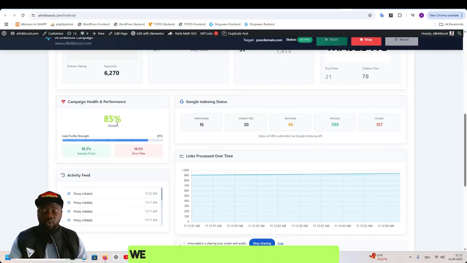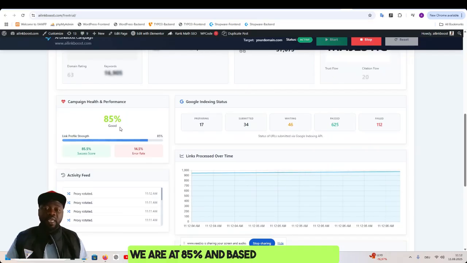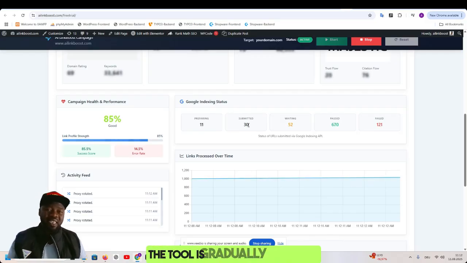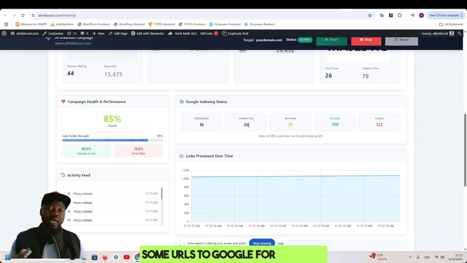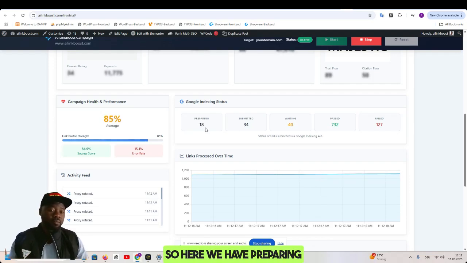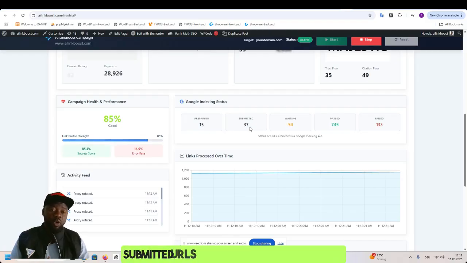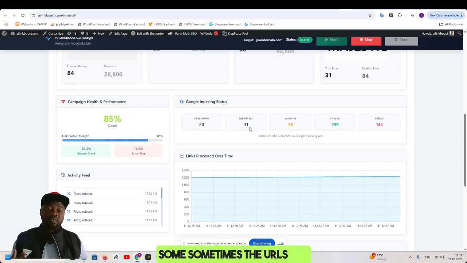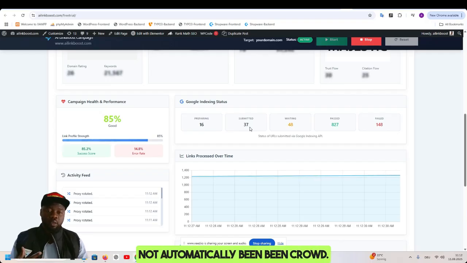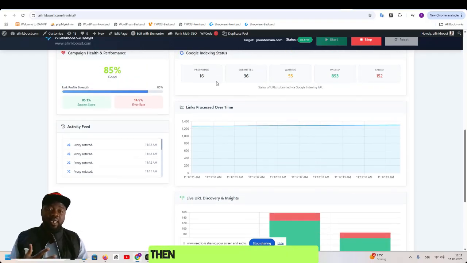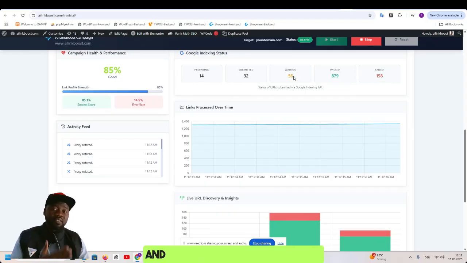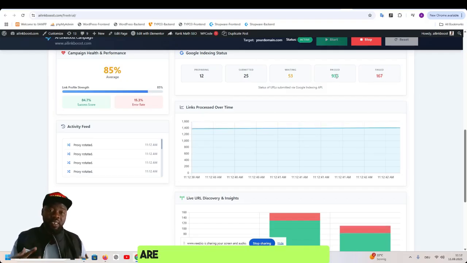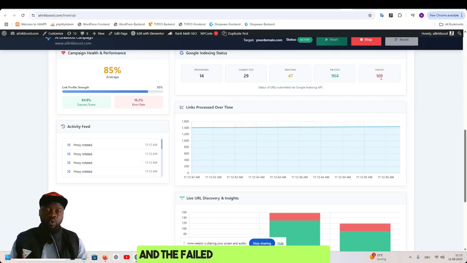Campaign health and performance. We are at 85%, and based on the success rate, it is counting it for you. And the Google indexing status. The tool is gradually submitting some URLs to Google for indexing. So here we have preparing URLs for submission, submitted URLs is counting. And the reason why it goes back and forth is because sometimes the URLs are not automatically being crawled. So it waits, and once it is crawled, then it counts. And some are waiting, and the passed ones don't mean they have been crawled. It means they are ready to be crawled for indexing. And the failed ones, we can see them.